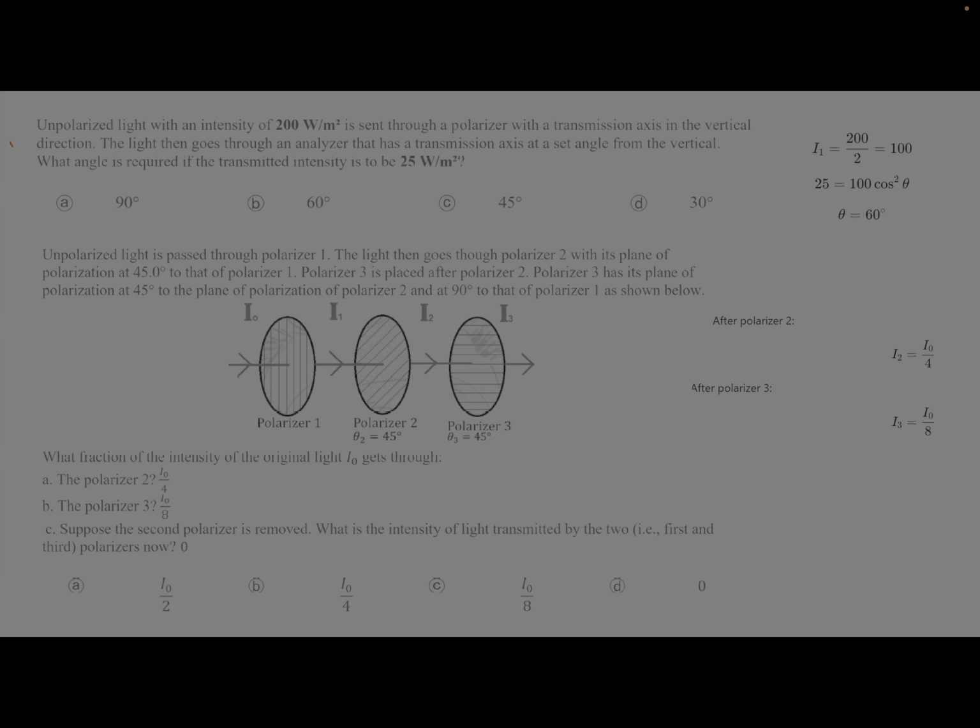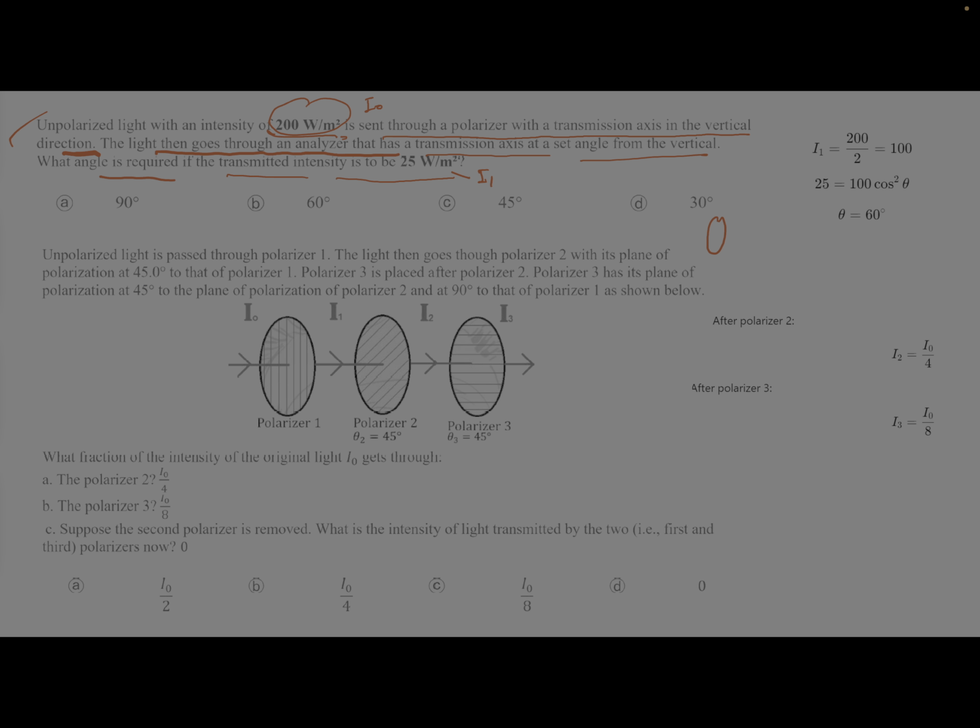Now the next question is, unpolarized light with an intensity of 200 watt per meter square is sent through a polarizer with a transmission axis in the vertical direction. The light then goes through an analyzer that has a transmission axis at a set angle from the vertical. What angle is required if the transmitted intensity is to be 25 watt per meter square? So they have given you the intensity, means the first one, okay? So this is I1, and they are talking about unpolarized light intensity. So this is initial intensity, I0 you can say.